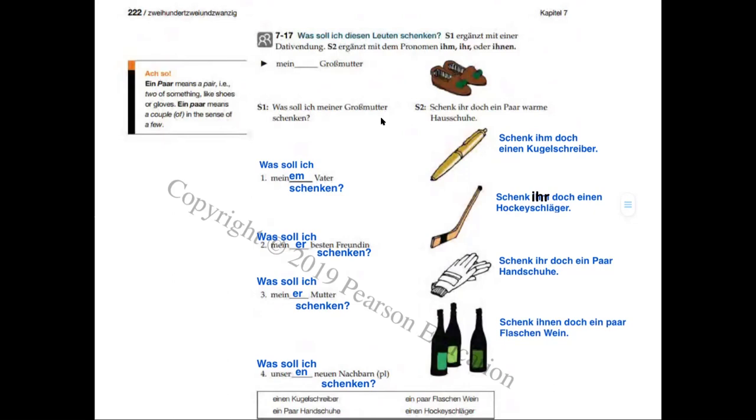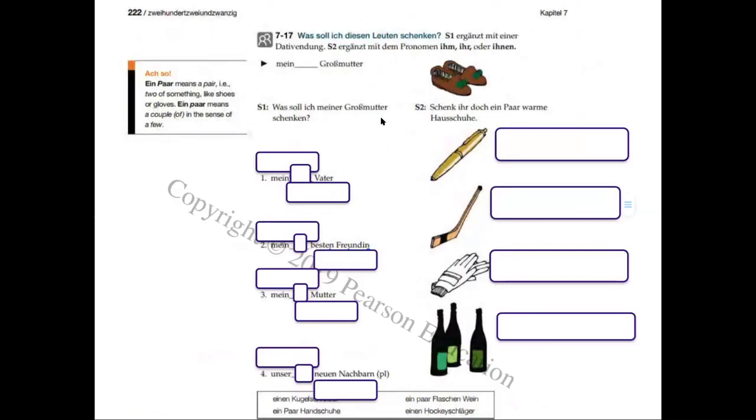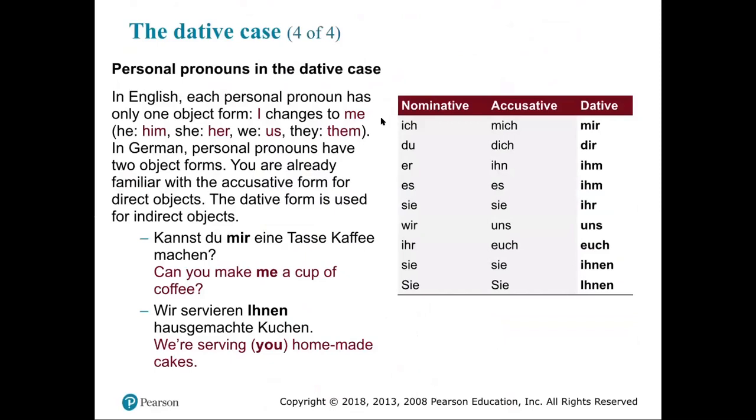Again, the only thing that's new here is that you do have to memorize your pronouns. So pronouns have to be memorized just like you had to memorize them in the nominative and accusative. And the best way to memorize pronouns is to make flashcards to help you with those, because straight up memorization can always be a little bit tricky. But the more we use these, the easier they're going to get. And we'll see that as we practice more of the dative in our next lesson.